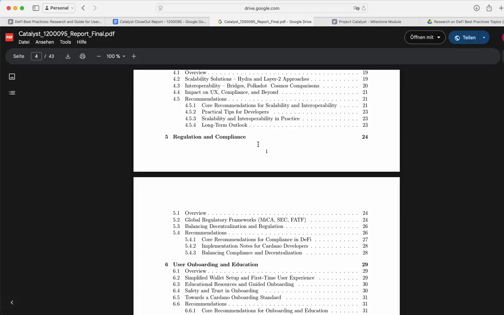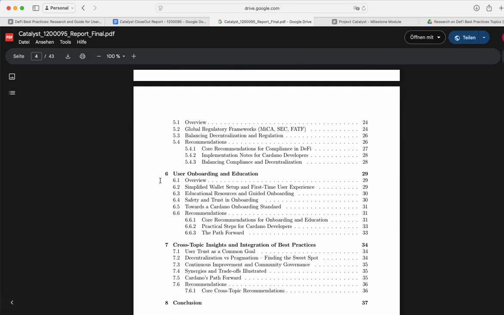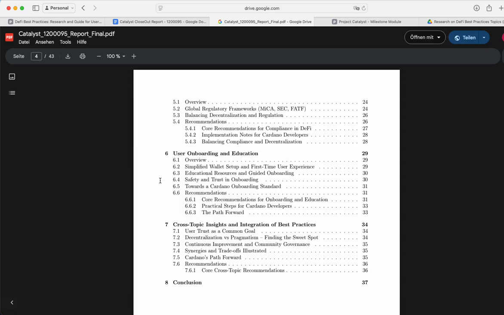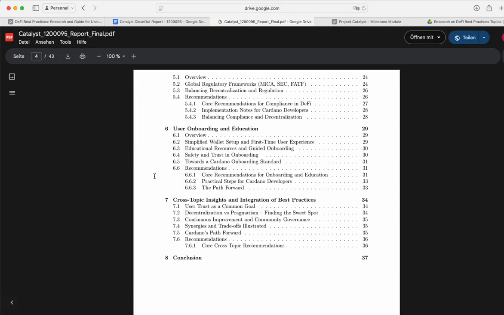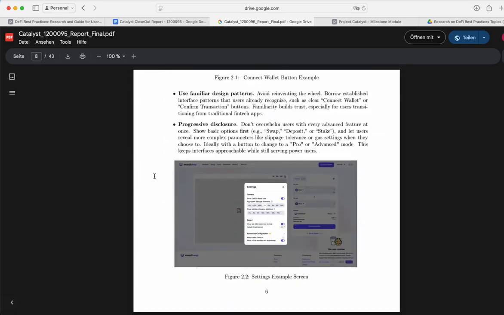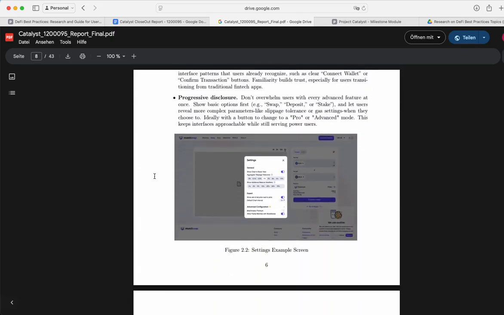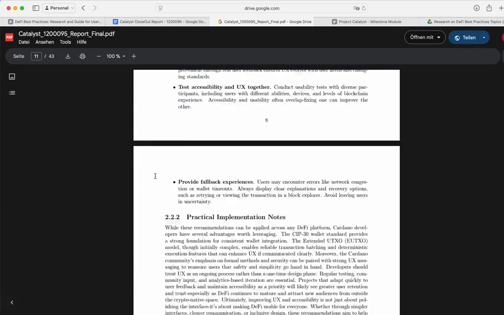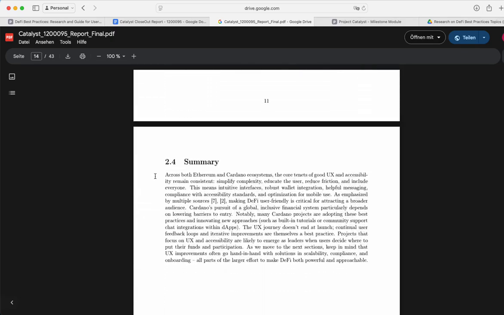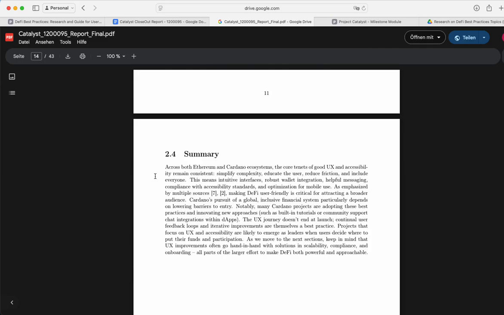Then, when we were done with our report, we created a survey and sent it to a lot of DApps, and we had the pleasure to interview two DApps in full, and they gave us a lot of feedback on what we should improve. We've taken this feedback and tried to improve our guide based on that. The feedback itself is also attached at the end of the report as an appendix, where we show how we collected our feedback and what feedback we actually received from the different participants.